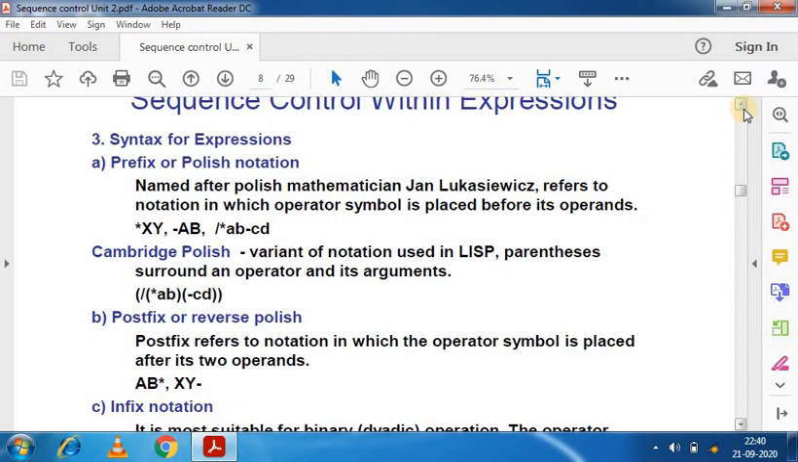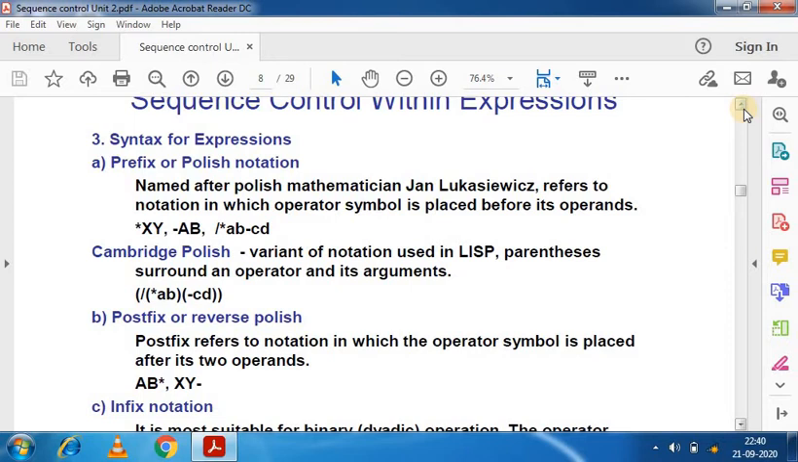Apart from that, in prefix notation operators are written before their operands, like plus x y. Postfix, x y plus, refers to the notation in which the operator symbol is placed after its two operands. The operator takes place after the operands.